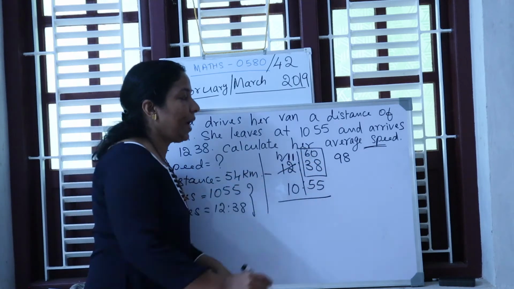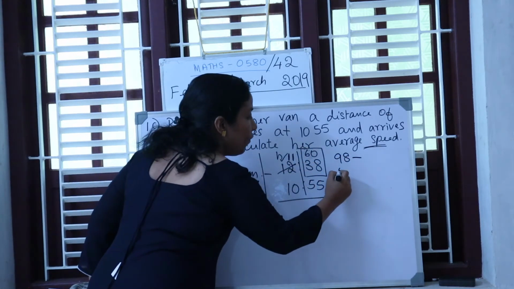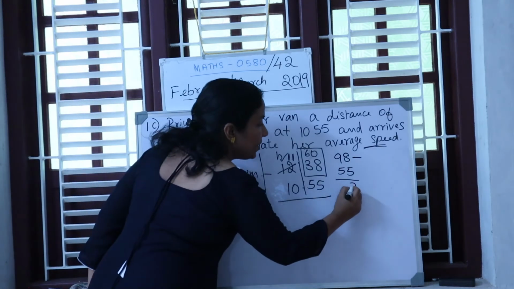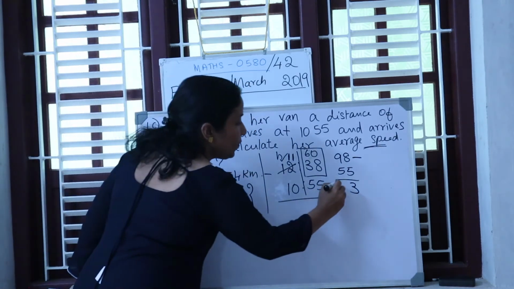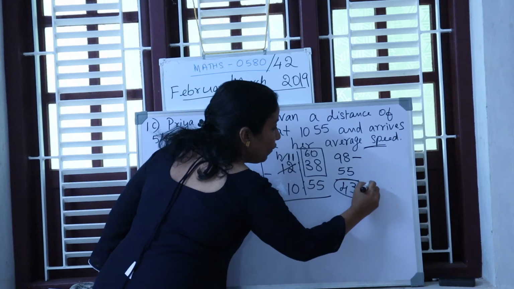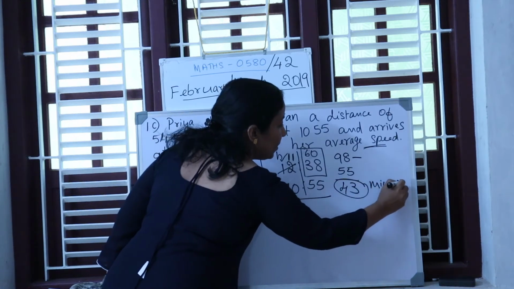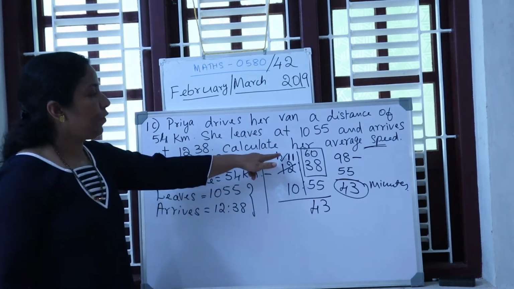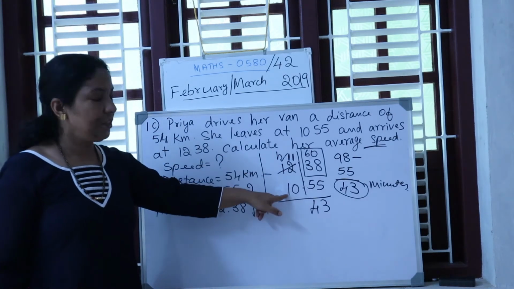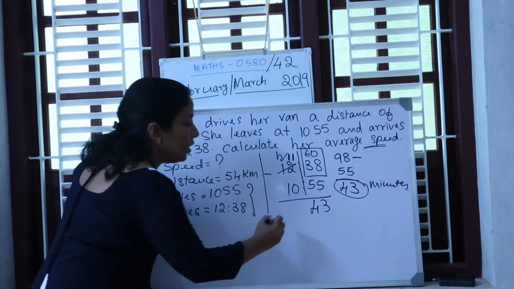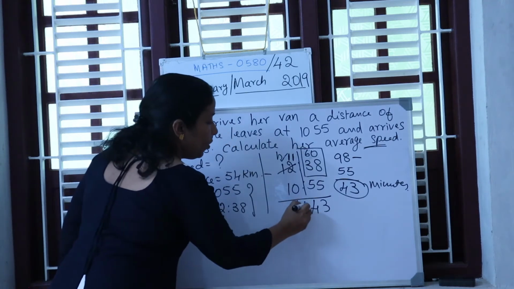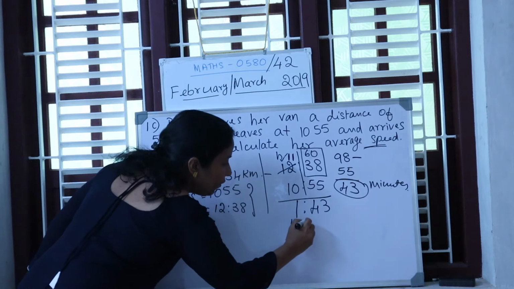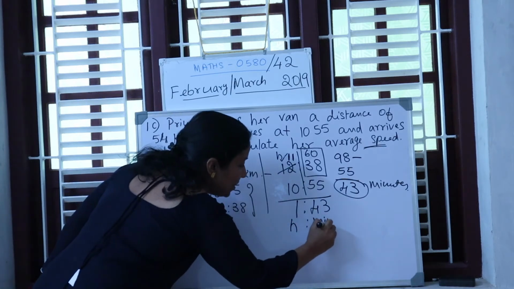Now from 98 minutes you have to subtract 55. So 8 minus 5 is 3, 9 minus 5 is 4. So this part becomes 43 minutes. Write that 43 here, and from 11 hours, you subtract 10, that is 1. So 1 hour 43 minutes. So 1 is in hour, whereas 43 is in minutes.